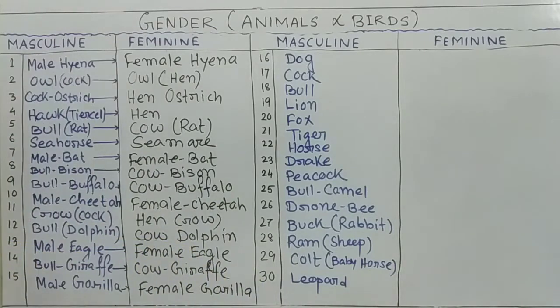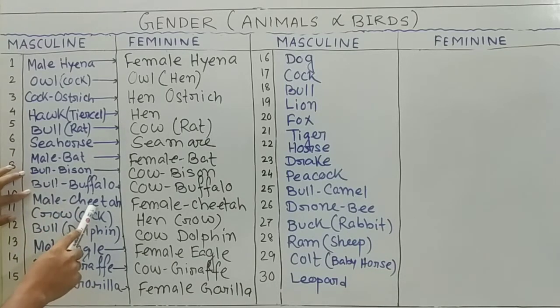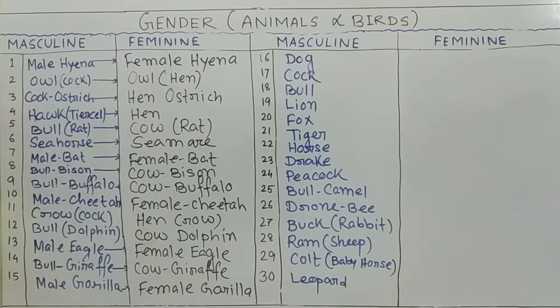But sometimes this word will not be given to you. Directly bison, buffalo, cheetah will be written. So when you write the feminine word, you need to remember this one. Only buffalo will be cow buffalo, bison will be cow bison, because every time it will not be given.